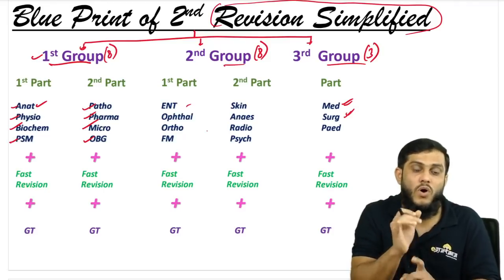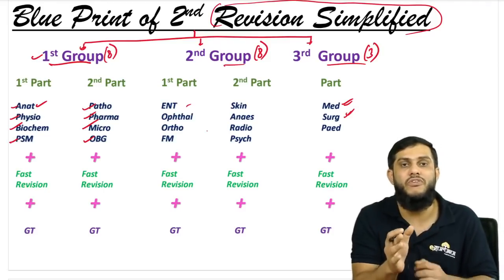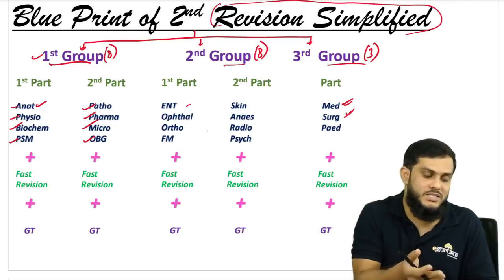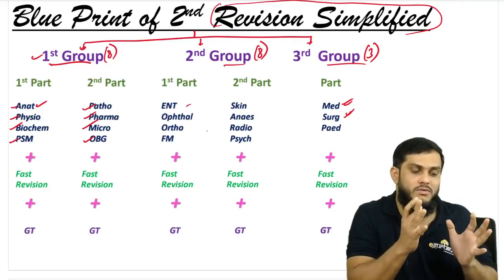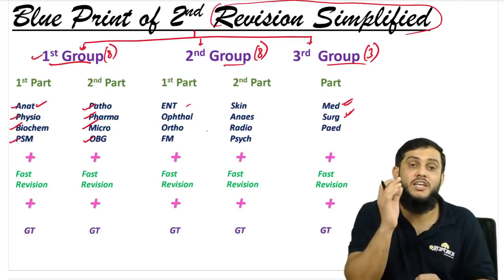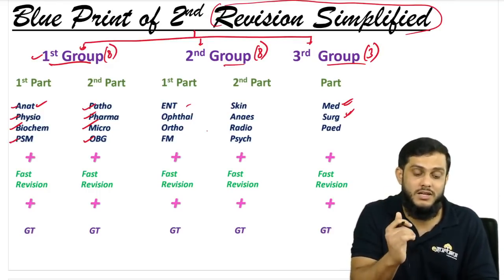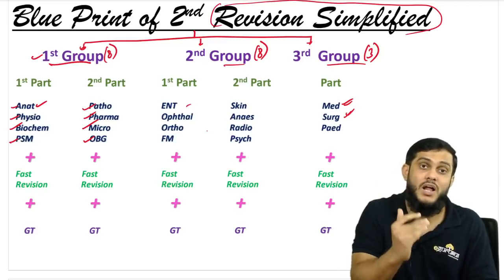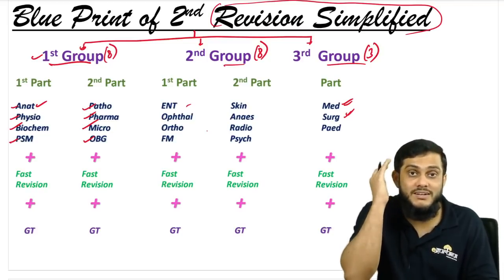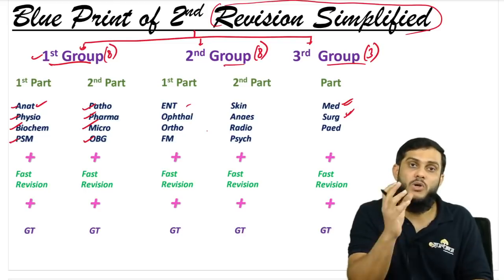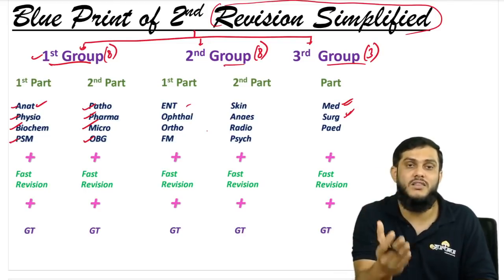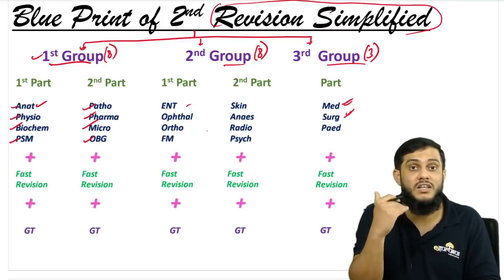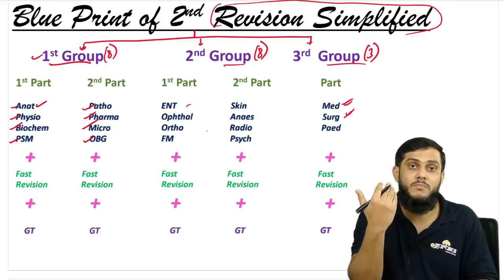That is one thing. Why do you go wrong? Because you are not perfect in the basics. What are the basics? First group subjects are the basics. So if you read the first group subjects, and then answer the questions from second and third group, there are high chances that your answer may get right. Why? Because those are the basics. Once you have understood the basics, then you can easily answer the questions. There are high chances that that answer will be right.